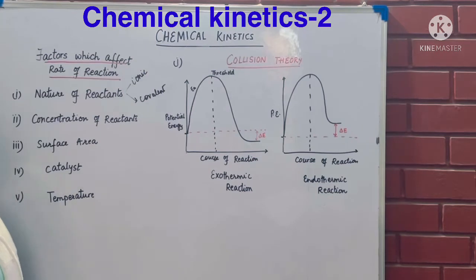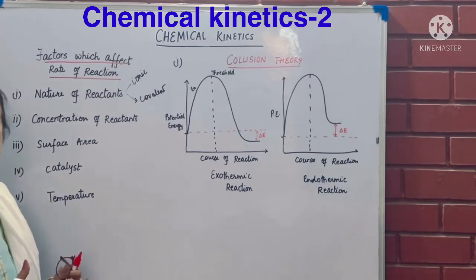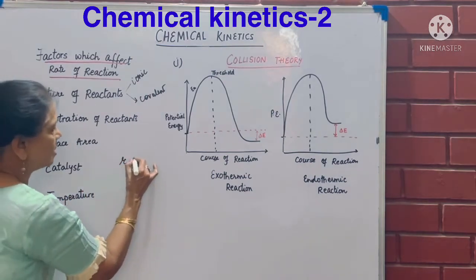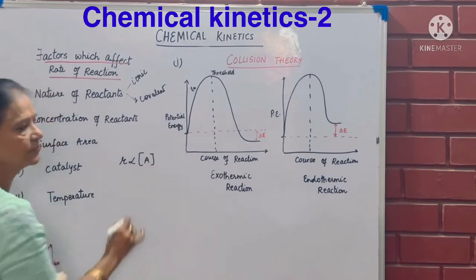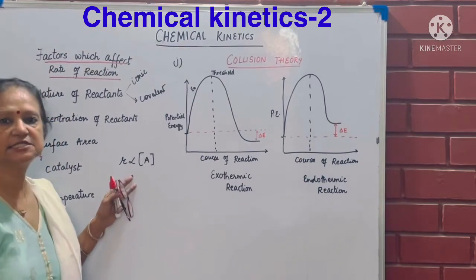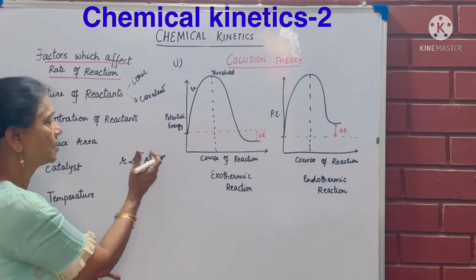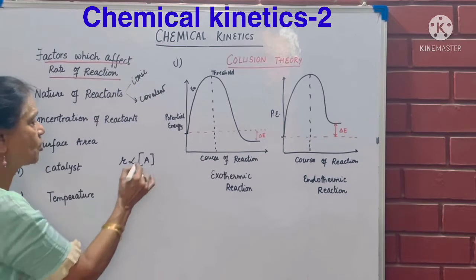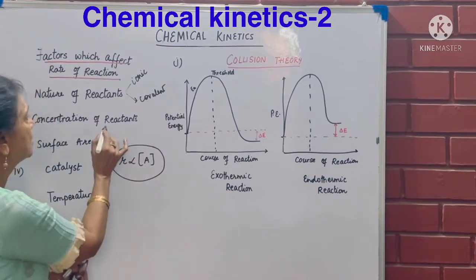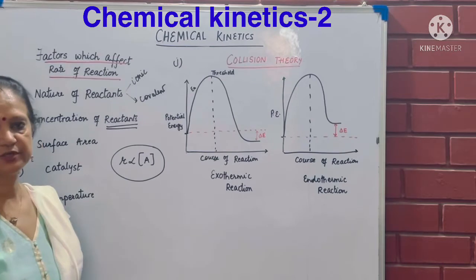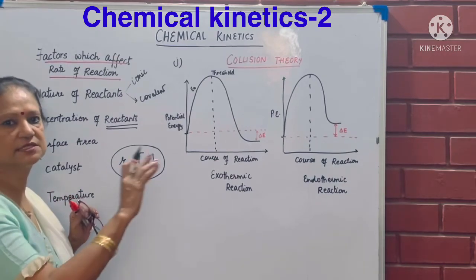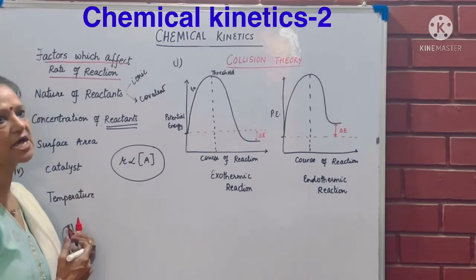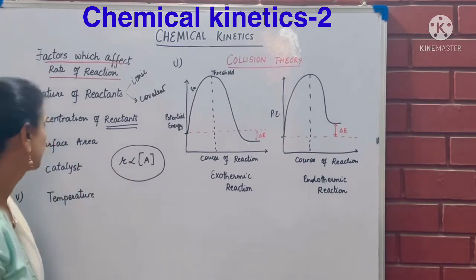Concentration of the reactants. If I take a larger quantity of the reactant, more of it will change into the product, and reaction rate will depend upon the concentration of the reactant. Now what happens is, as the reaction proceeds, reactants become less and less, so reaction rate also becomes less and less because it is depending upon the concentration of the reactants. So reaction rate does not remain the same throughout. It goes on decreasing as the reactants are getting consumed after some time.